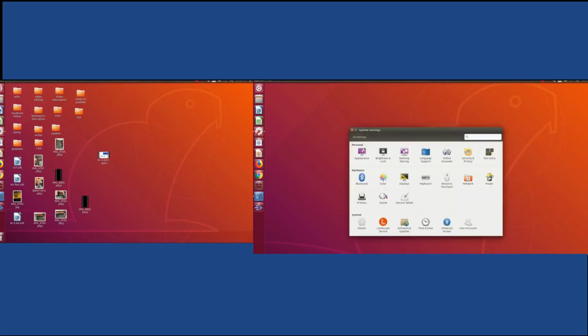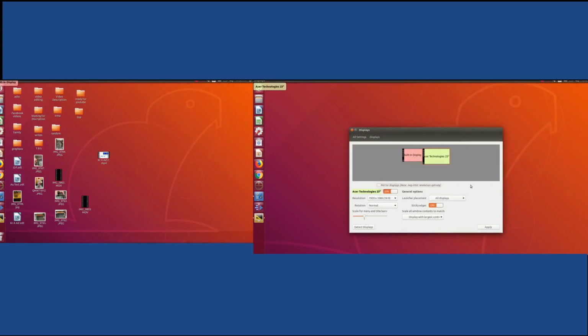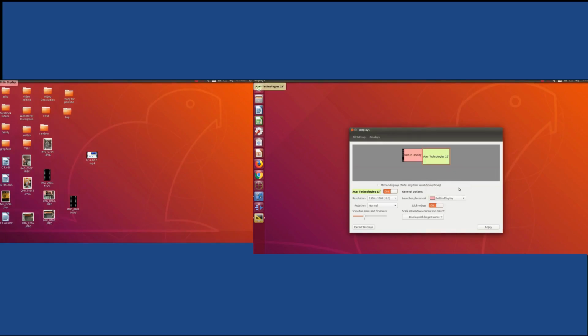In Ubuntu Unity 18.04, go to Settings, click on Display, click the drop-down menu for launcher placement. Now take notice, as I toggle between my primary and secondary monitor, for some reason there is no difference. It is not allowing me to have the primary as the only launcher.